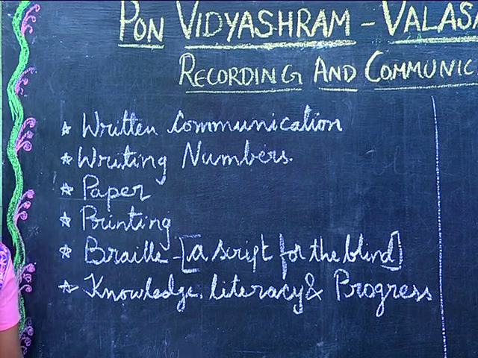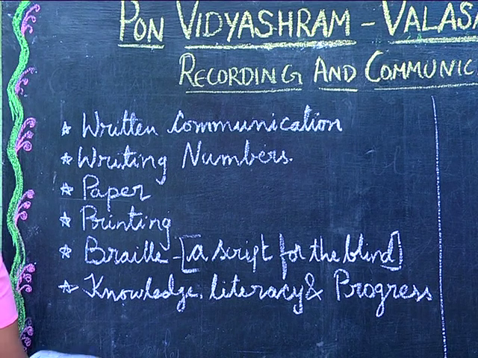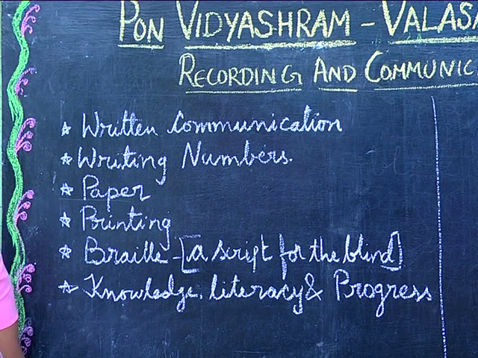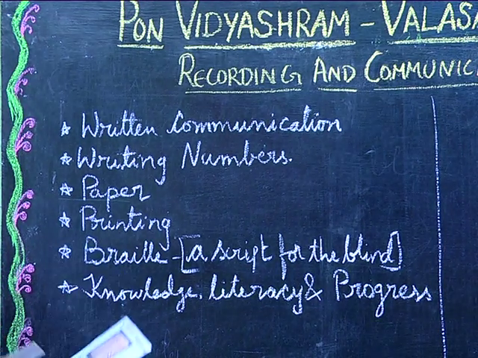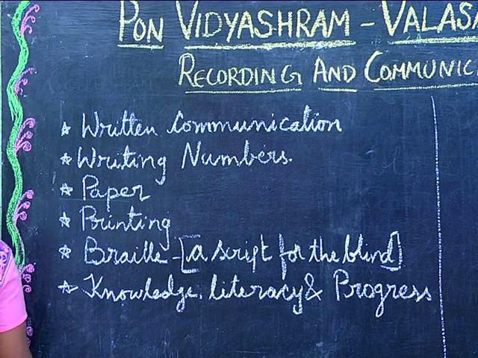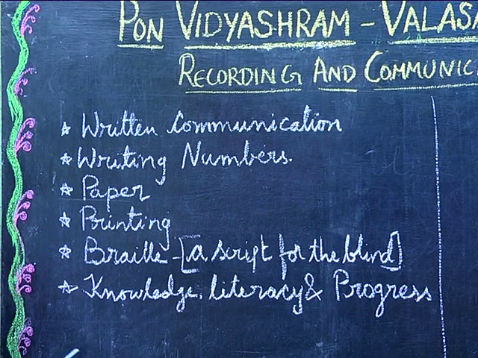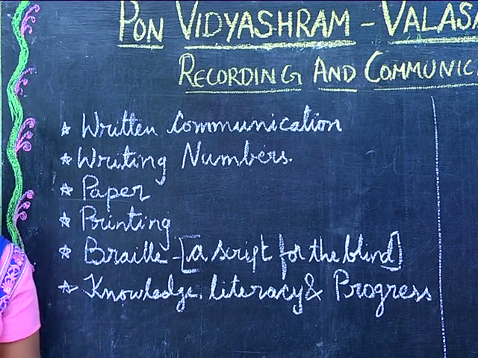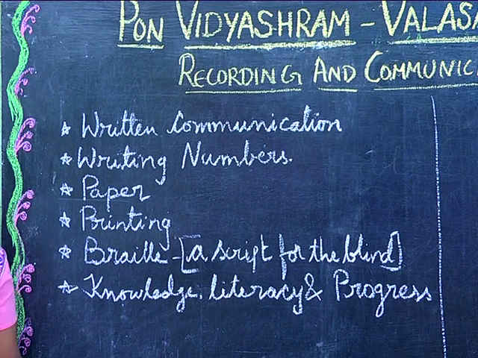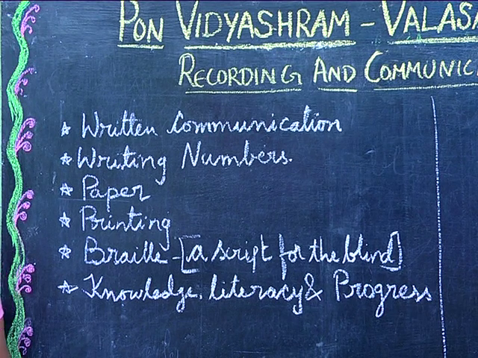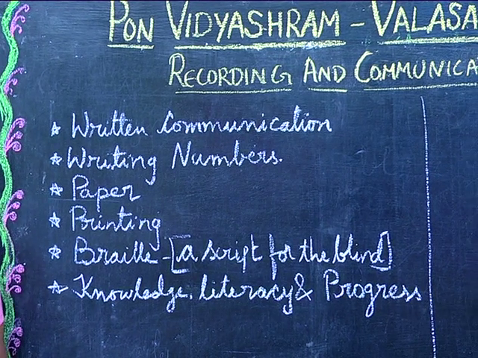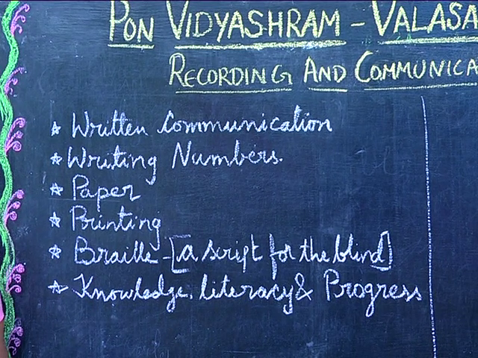Now we can see that we are using alphabets. What are alphabets? Alphabets are nothing but symbols or signs which are given sounds produced by human beings. Today in the world, there are more than 50 types of scripts or alphabets that we are using. The Roman alphabet is used for the English language. There are totally 26 alphabets in the English language.